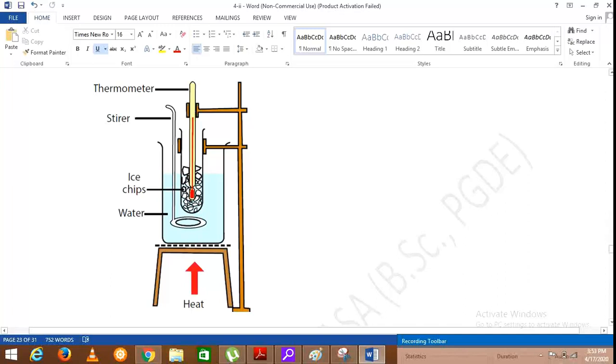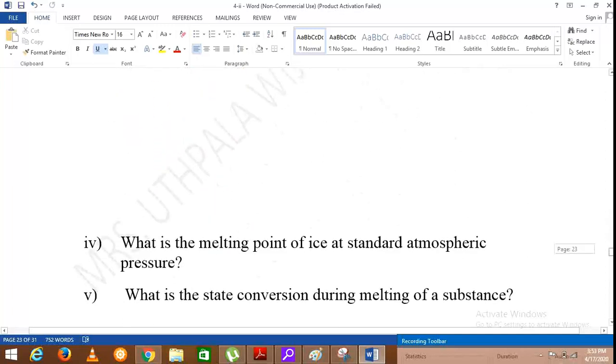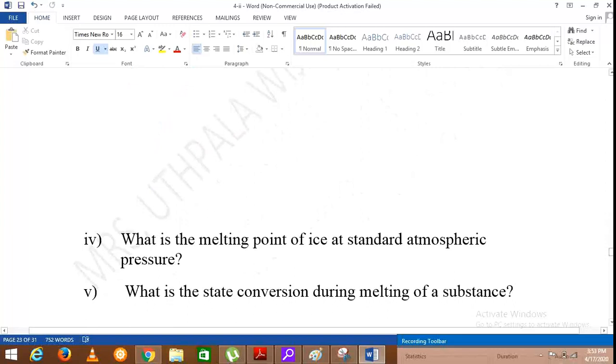So though we provide heat constantly, at that melting temperature, the temperature in the thermometer will not change. It will remain at 0 degrees Celsius until all ice turns into liquid water. Therefore, we can say the melting point of pure water at normal atmospheric pressure is 0 degrees Celsius.